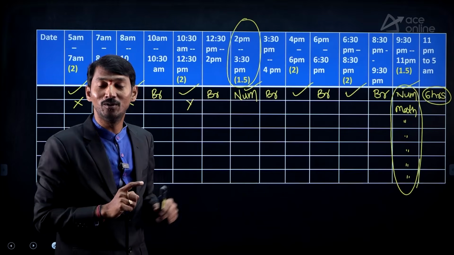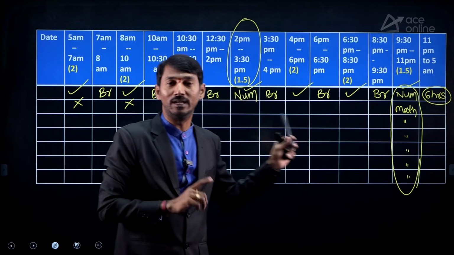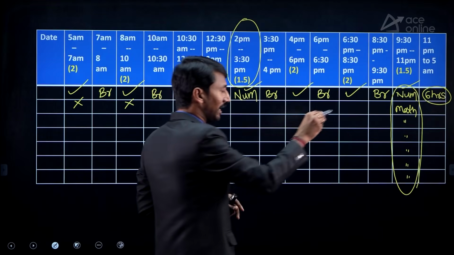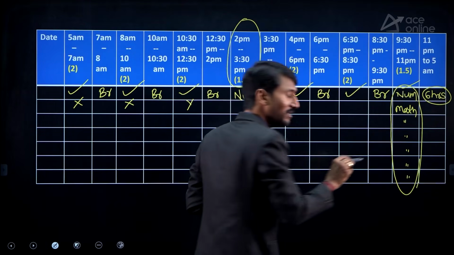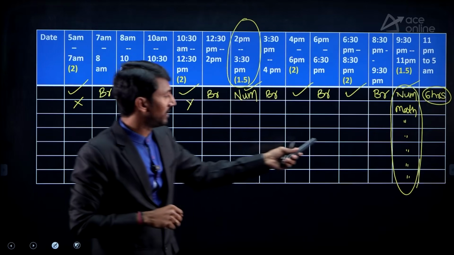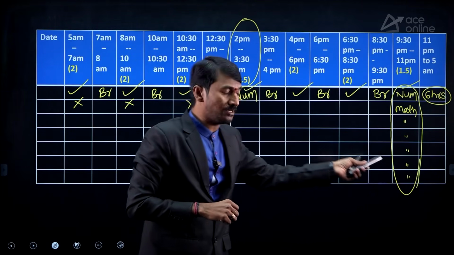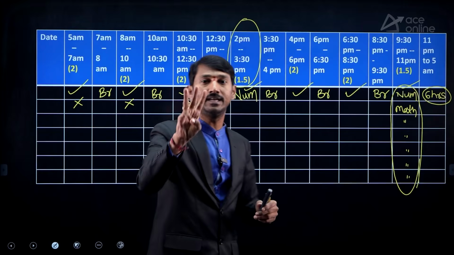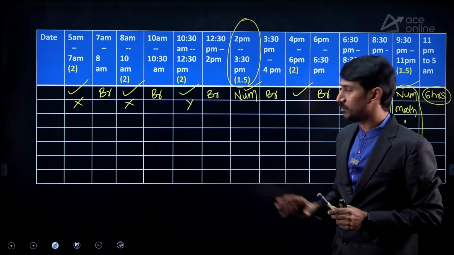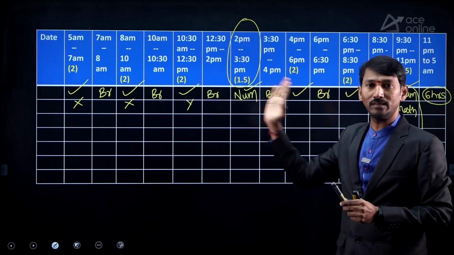Because, as I told you, that is playing a crucial role in getting the top rank, the best rank we can say. That's why every day mathematics subject is compulsory. Mathematics means aptitude, and mathematics is compulsory. Along with that, you can plan at least 2 or 3 other technical subjects. In this time, numerical subject; in the rest of the time, 2 or 3 subjects.